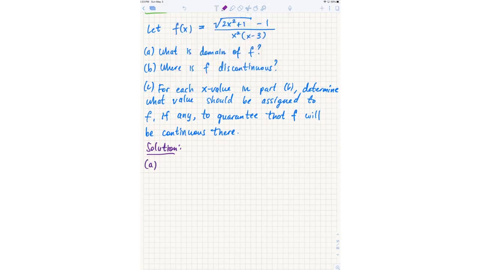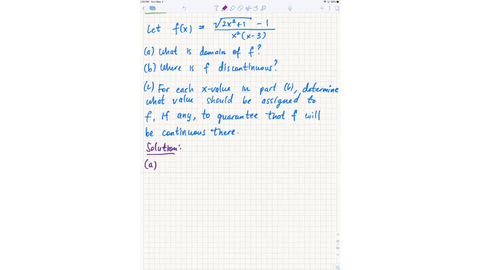Okay, so who wants to give us the domain of this function? Set the denominator equal to 0 to find the domain. So x equals 0 and x equals 3. So the domain is everywhere except 0 and 3.